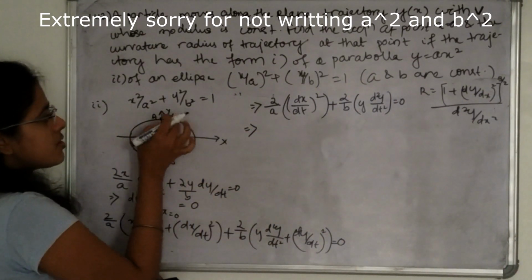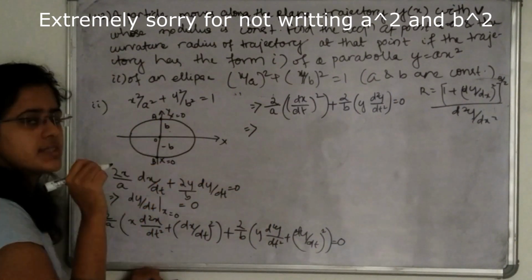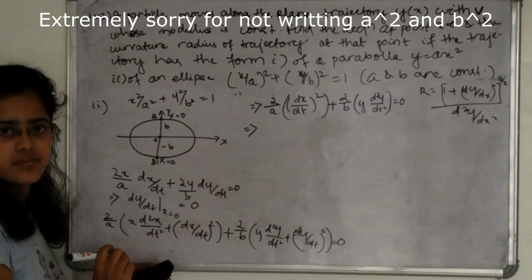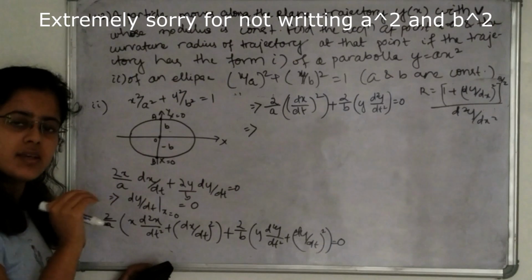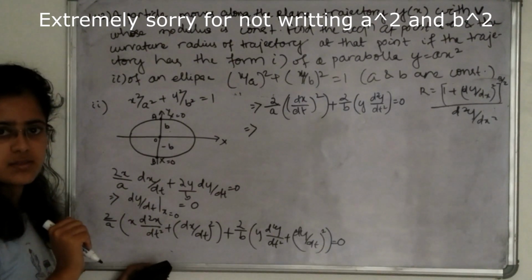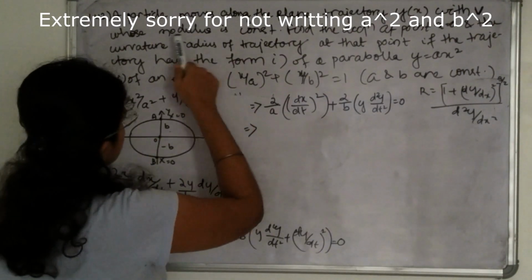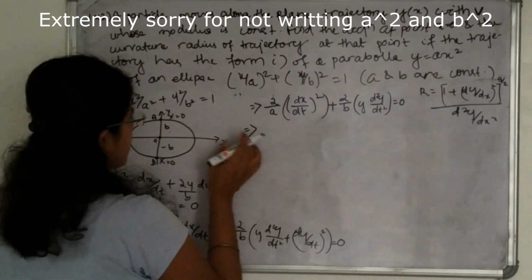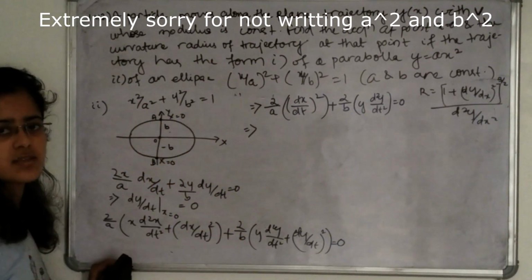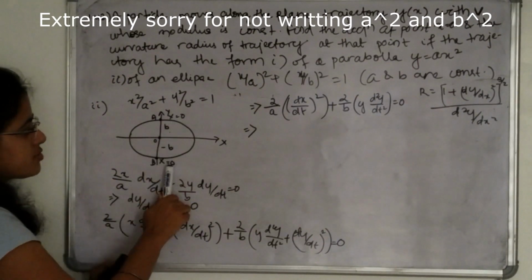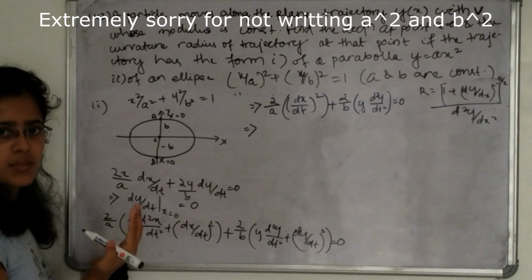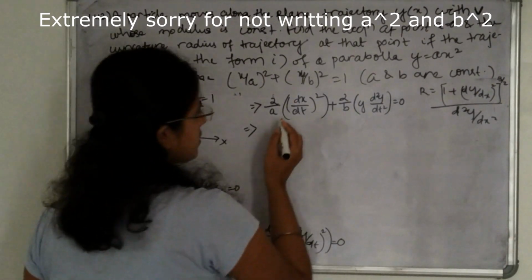Velocity here, also at x equal to 0, is along the x direction because the y-direction velocity is 0. That means the total velocity is heading in the x direction, the horizontal direction. And it is also given that the velocity modulus is constant. That means there is no tangential acceleration here. At the point x equal to 0, there is no tangential acceleration, only the normal acceleration is present.